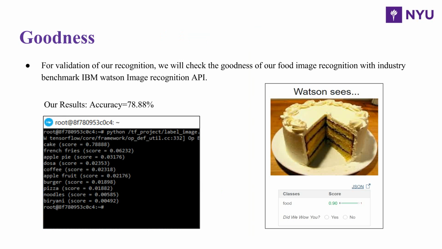In this, we used an industry benchmark, which is the IBM Watson Image Recognition API. What we did is we provided a cake image, and it tries to recognize the food at about 90%. But the catch is that for our prediction, the cake has a score of 78%, while IBM Watson is only telling it about the food at 90%. So according to this, our model is quite better than the Watson API.